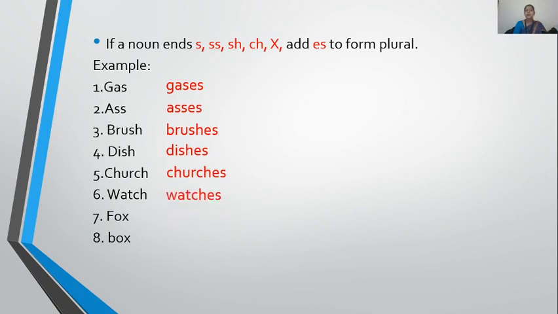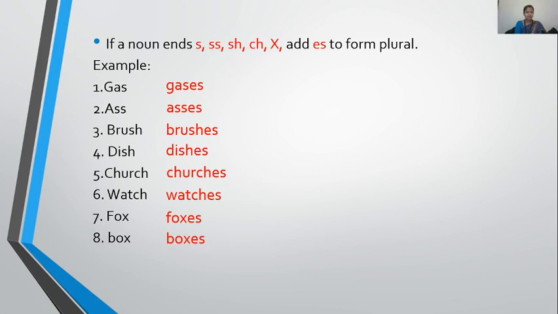Clear? Now look at fox. What is the last letter in fox and box both? X. So what will we take to make their plural? ES. Clear? Foxes and boxes. So here we have learned the second rule. First rule was very easy. We just add S and make their plural.